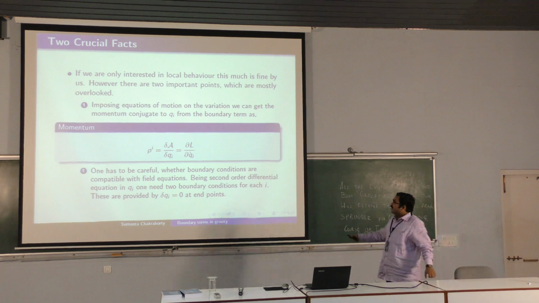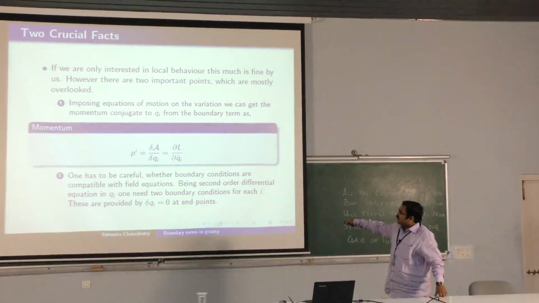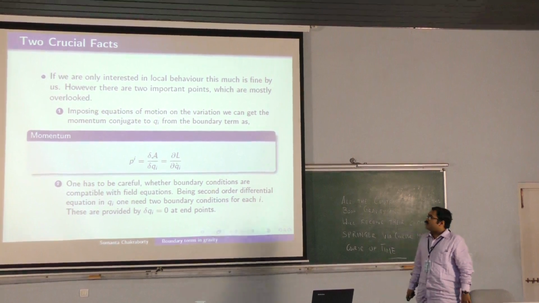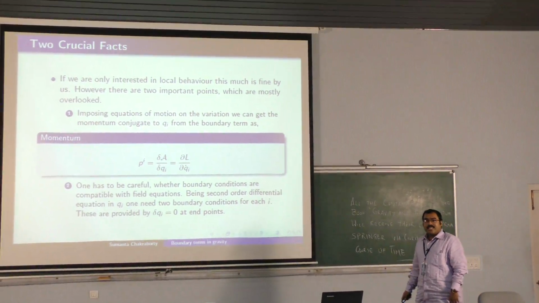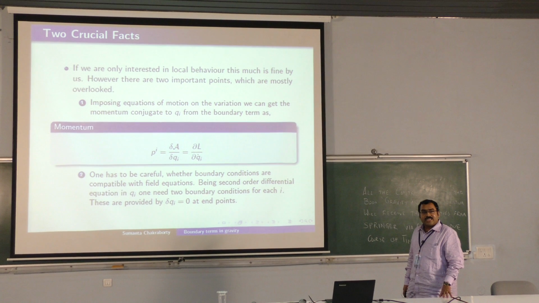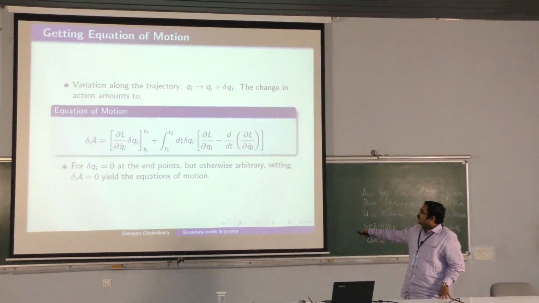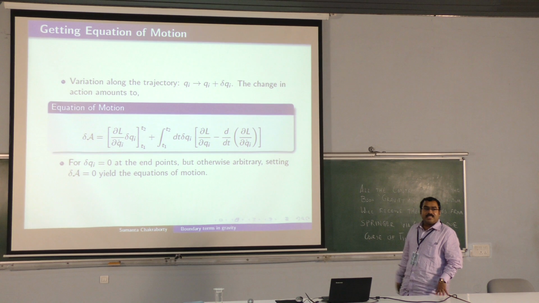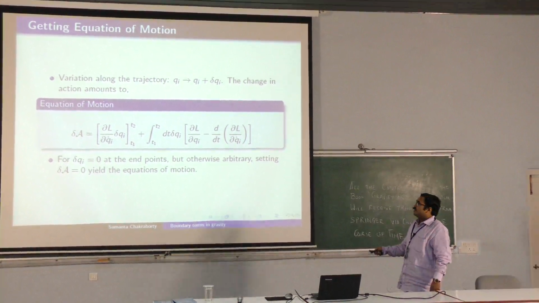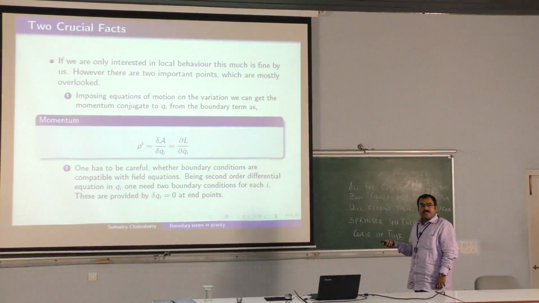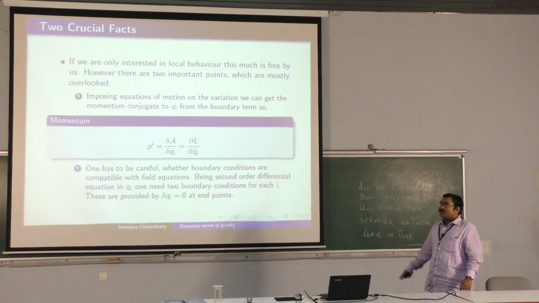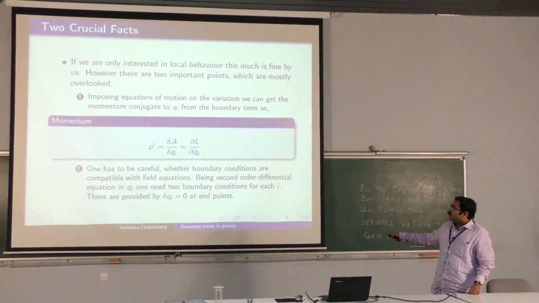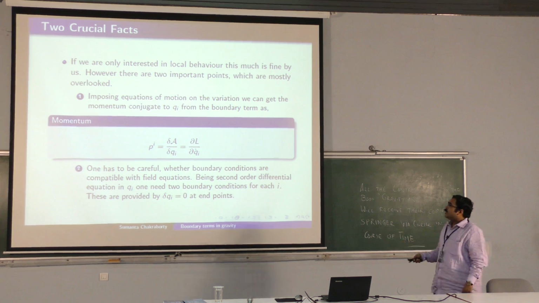But there are two crucial facts. One I already mentioned, that you have to be very careful about the boundary condition. The other point is that you can actually get the conjugate momentum from the action principle itself. Essentially this particular term sitting here, del L upon del qi dot, is your momentum. Therefore a variational principle not only gives you the equation of motion, it also gives you the momentum conjugate to the particular variable. And you have to be careful about the boundary condition. So let us see how it comes about.